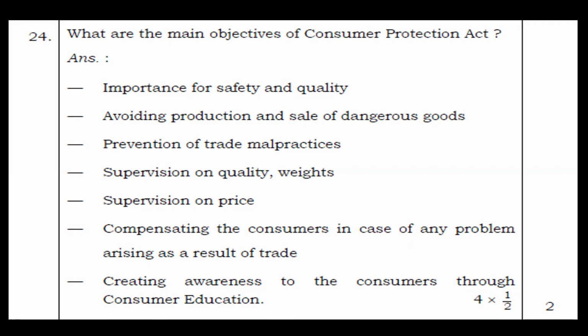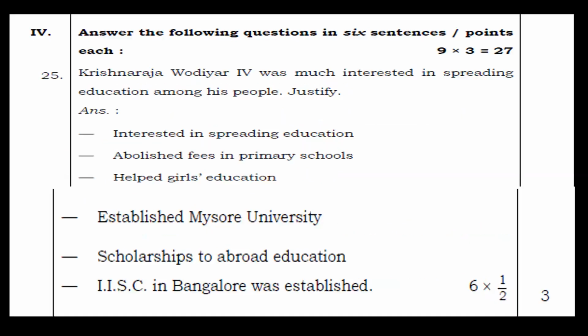It is for the safety, the quality of the goods, for the safety of consumers, so that they are not caught in malpractices. The weights, the quality, the price are supervised, so that it is not increased to a high rate and then given to the customers or the consumers. So in this way, it keeps the checks, and these are the main objectives of the Consumer Protection Act to help its consumers. Let's move into the next section, that is, answer the following questions in 6 sentences. Here it's a 3-mark question. Okay, let's see the first one.